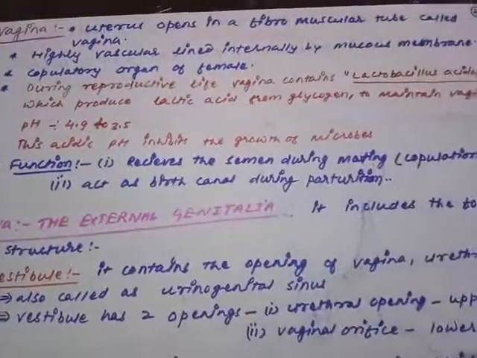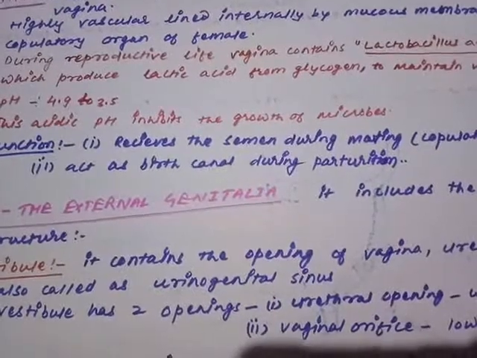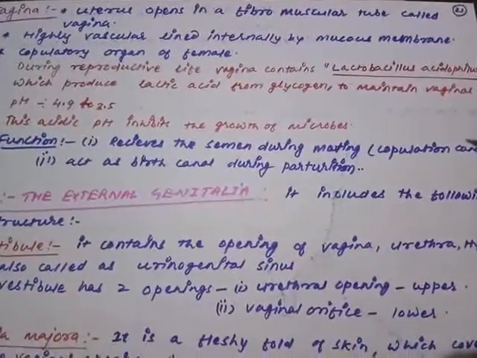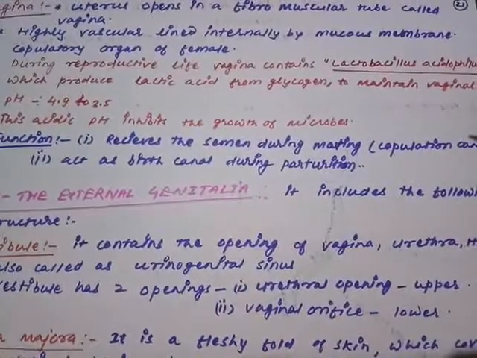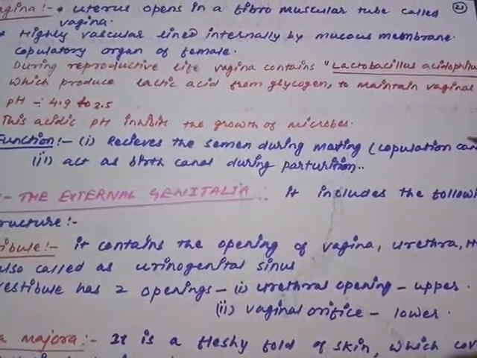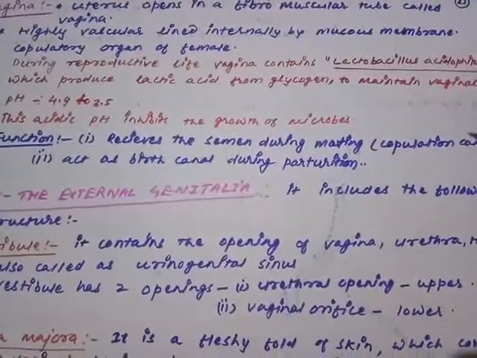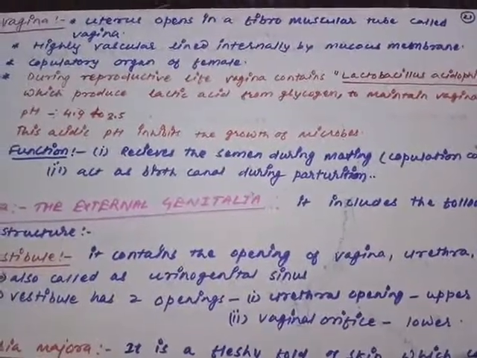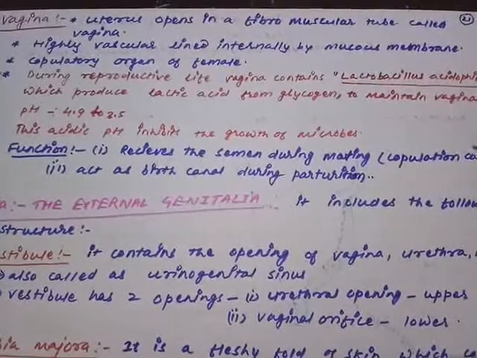So remember, the acidic nature of the vagina is maintained by Lactobacillus acidophilus, which produces lactic acid by the conversion of glycogen, maintaining the acidic pH of 3.5 to 4.9.